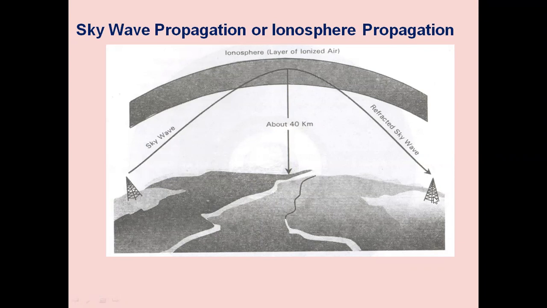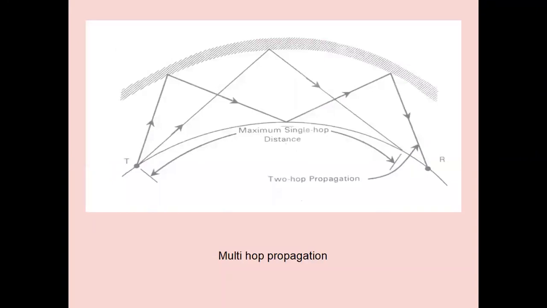Again, if we transmit the signal here, it goes up to the next hop. This is one hop, 1/2 distance, then 2/2. Like that, we can cover long distance communication. This is multi-hop propagation. A transmitter transmits the signal, it goes up to the ionosphere layer, and the ionosphere reflects it.